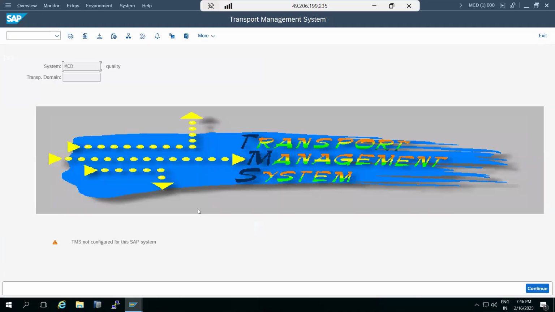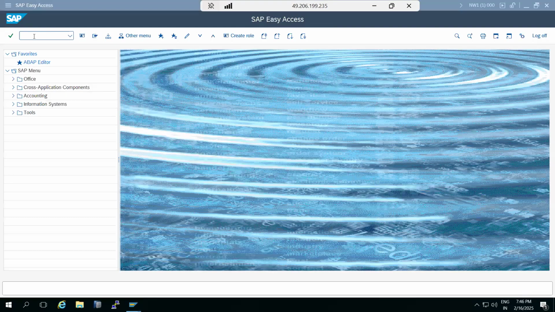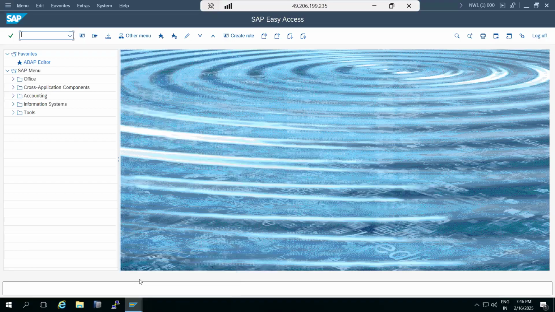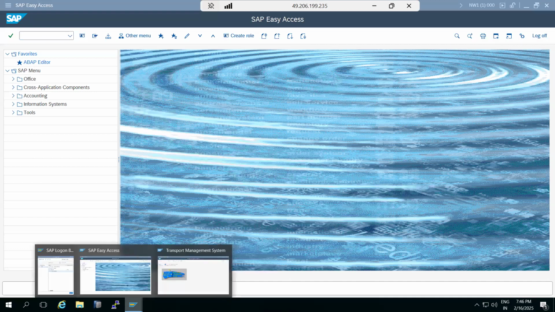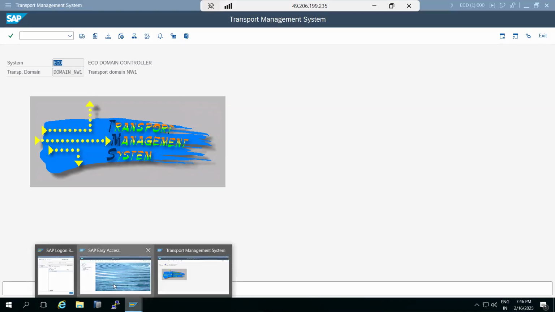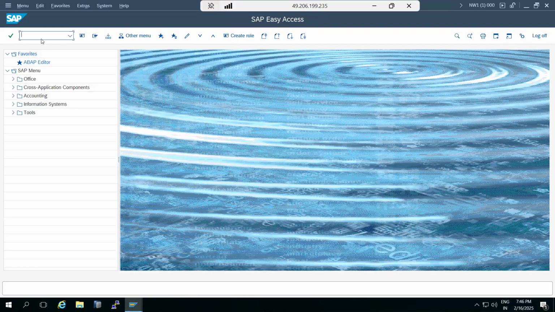How many systems can we add? The number of systems you can add into one transport domain, there is no limitation. You can add n number of systems, 10, 12 SAP systems into one domain. If there is really a need to add everything, then you can add it. So we added it here. That's what we have done.